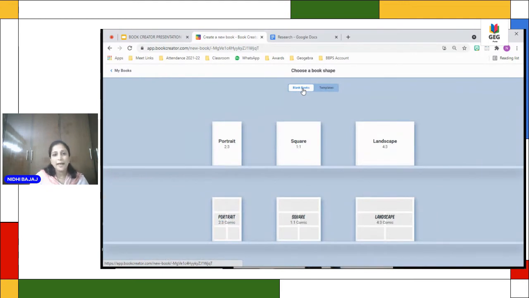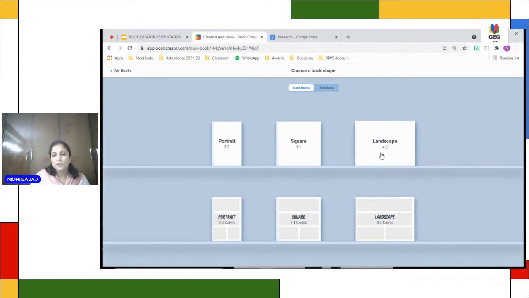We have six formats available here: portrait, square, and landscape, and then portrait comic, square comic, and landscape comic. I will show you the difference between a plain, normal format and a comic format.